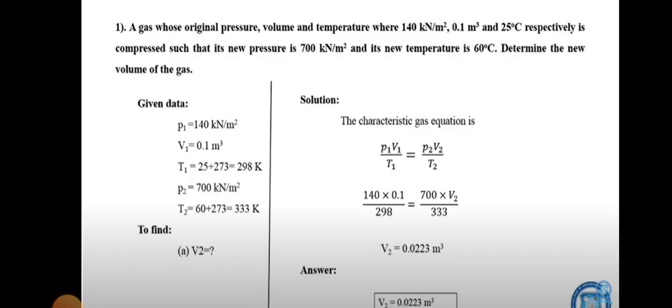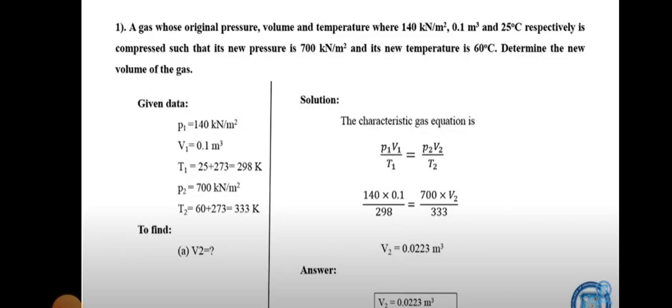Given data: initial pressure P1 equal to 140 kilonewton per meter square, initial volume V1 equal to 0.1 meter cube, initial temperature given in degrees, which we convert into Kelvin by adding 273, so we get 298 Kelvin.